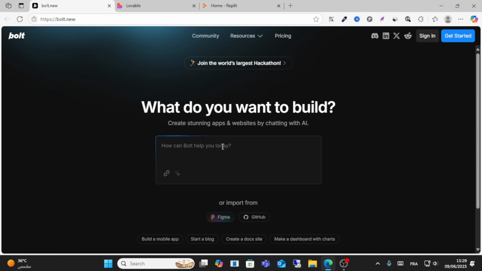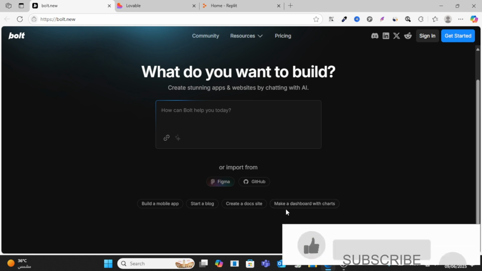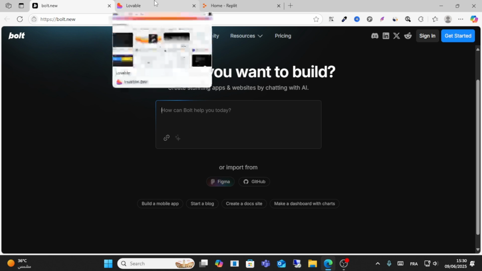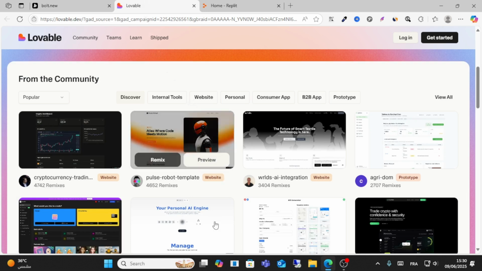Bolt is an AI tool. You can create apps and websites by chatting with AI. You have this chat, write anything, for example, to create apps, and you can build mobile apps, and it's super easy and fast, and you can make dashboard charts, and you can describe your app idea, like to-do lists, and just click login from here, and it builds the code for you, for front end and back end.